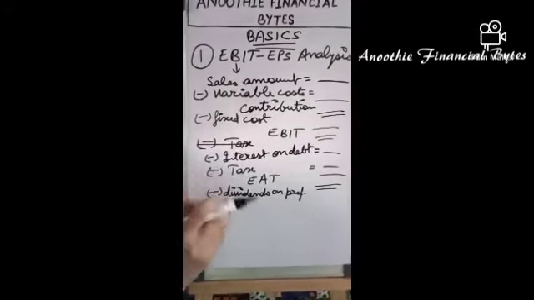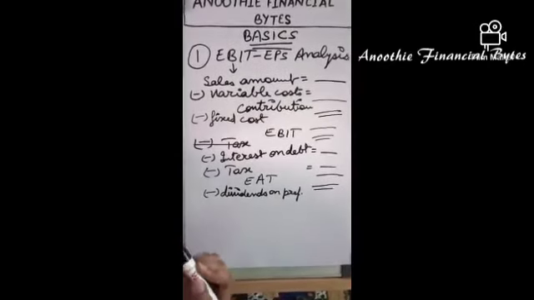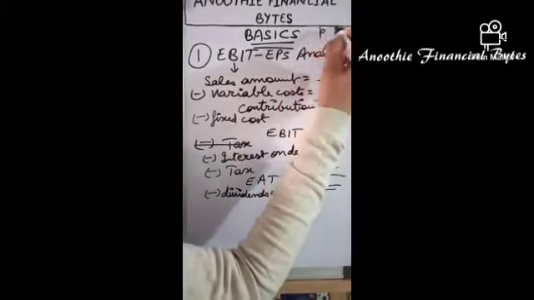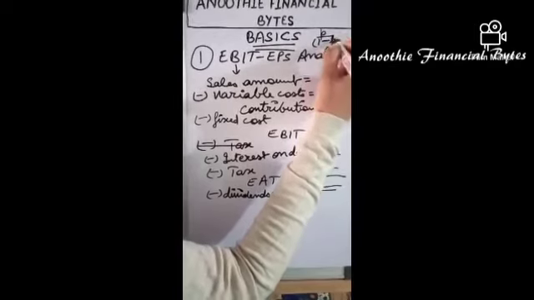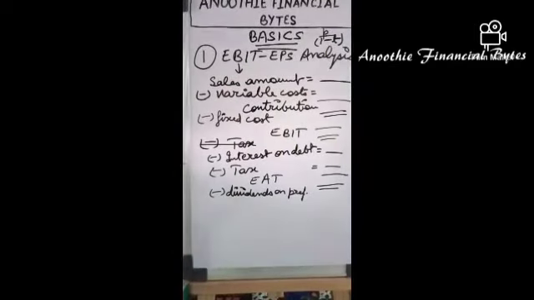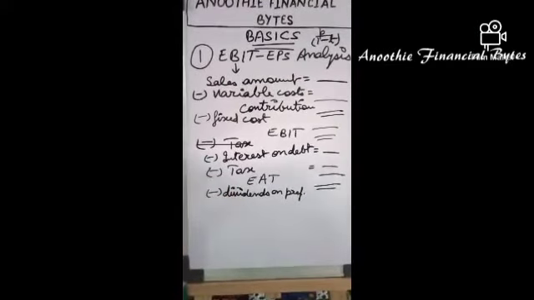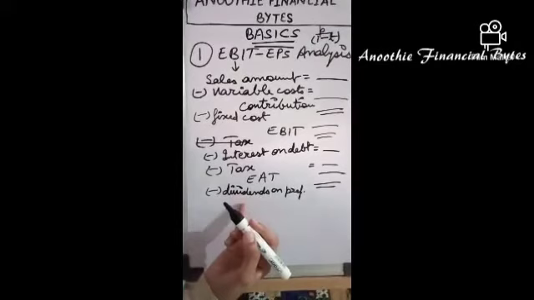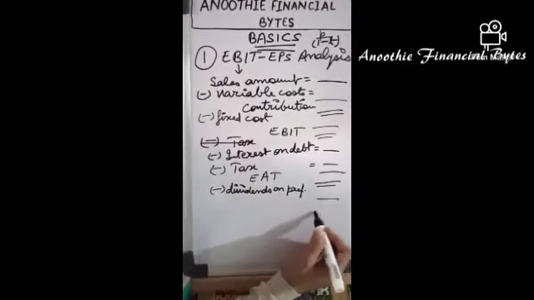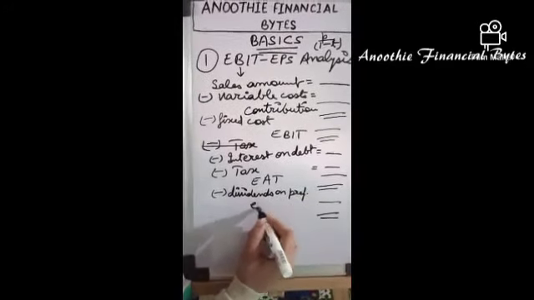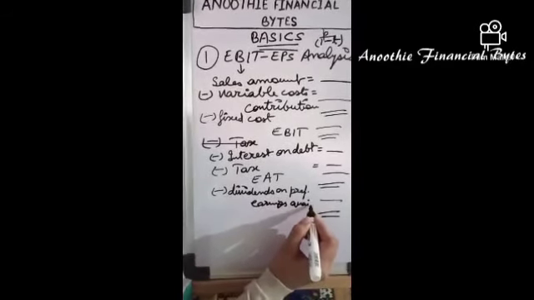So if we want to make it a before tax expense in some calculations in future, we'll do preference dividend or cost of preference shareholders divided by 1 minus tax, in order to make it a before tax or tax deductible expense. After this amount is deducted from EAT, the amount that comes is known as earnings available for equity shareholders.